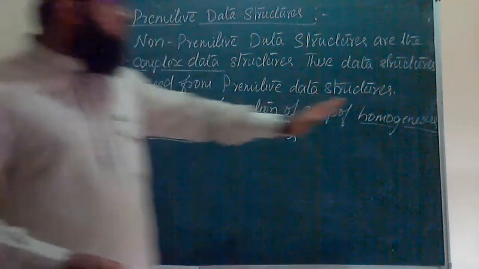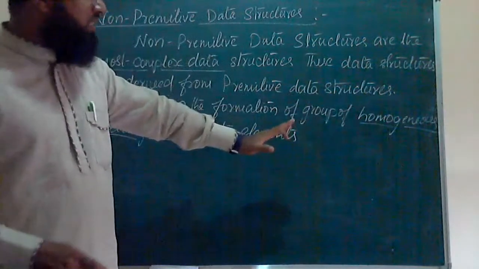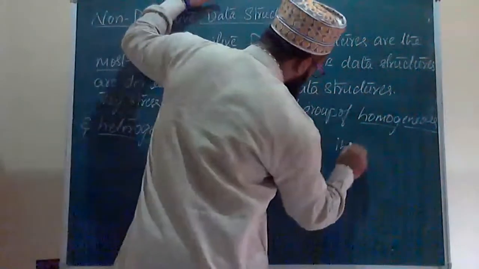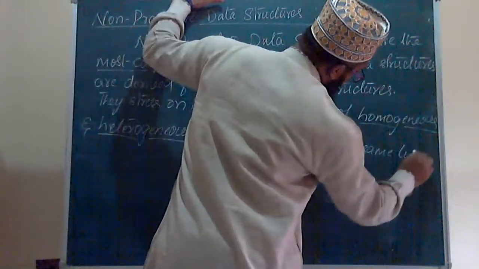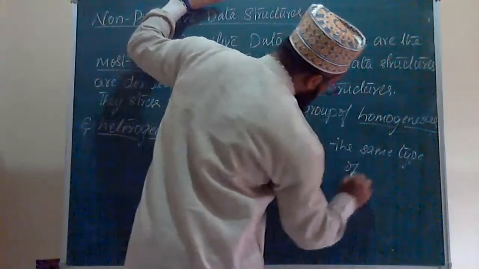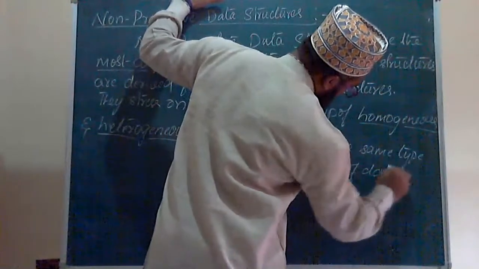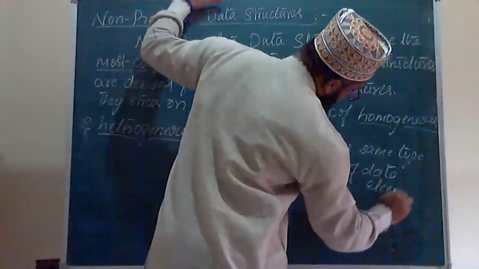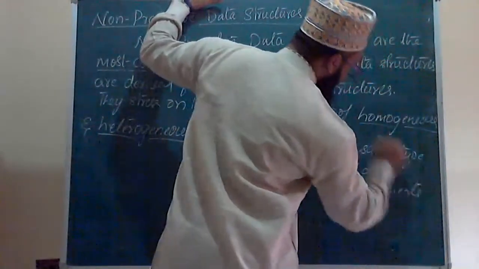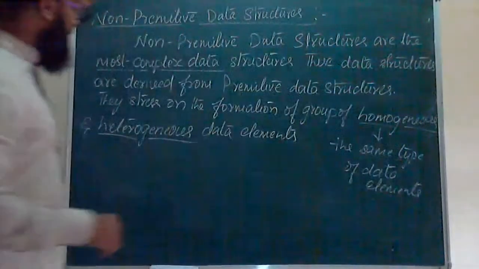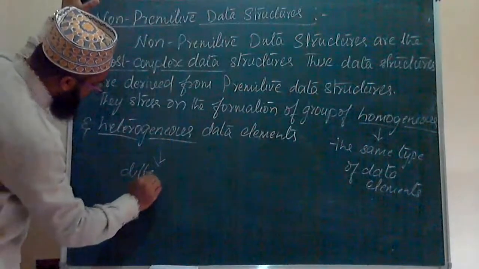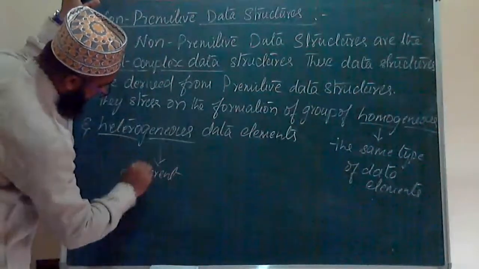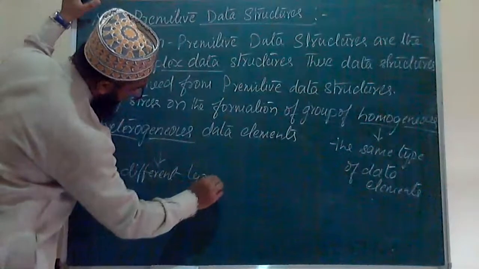What is meant by homogeneous? Homogeneous means the same kind of data or data elements, the same type of data elements. Okay, homogeneous means same type of data elements. Heterogeneous means different type of data items. Different type.